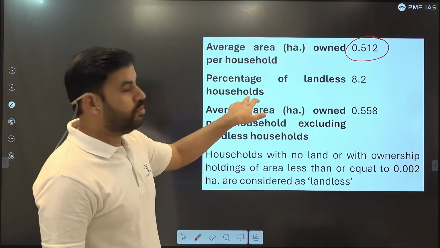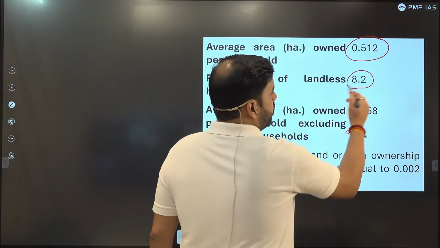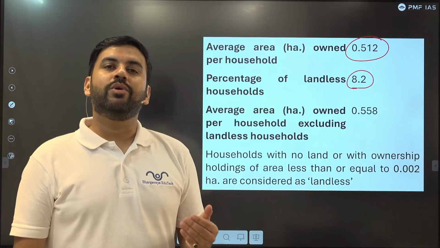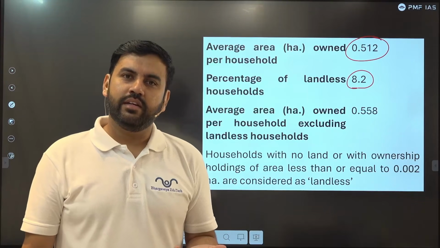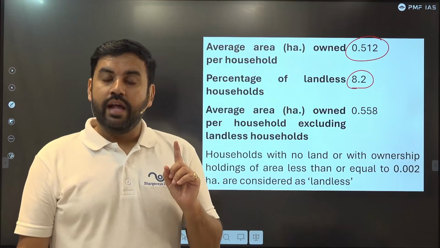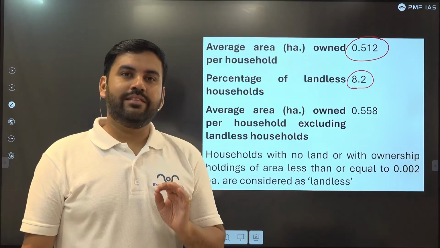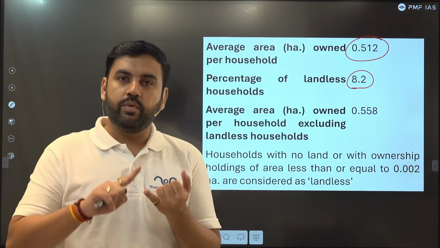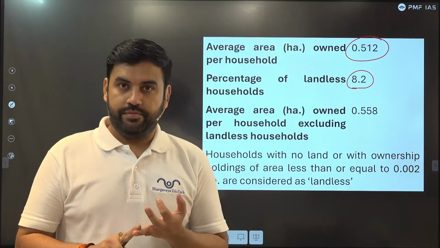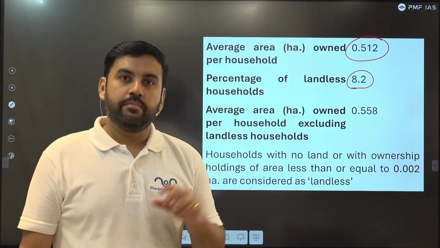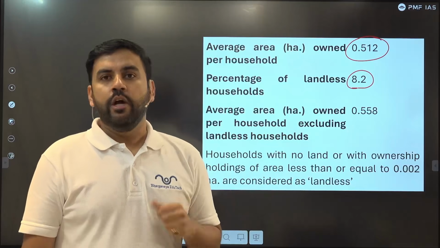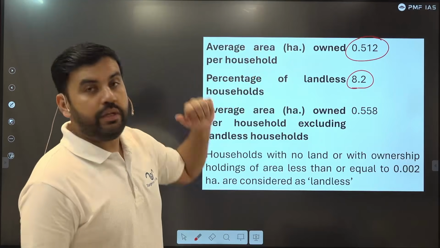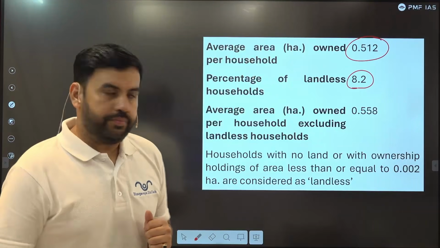Percentage of landless households. In rural India, 8% of households do not even have land on which they are living. Big question. A landless rural person is the worst-off person in this country. A person living in rural India does not have land to live on. Are they living in a rented apartment? But we don't have rented apartments in rural India. So where are they living? This population is the target of the Pradhan Mantri Awas Yojana.